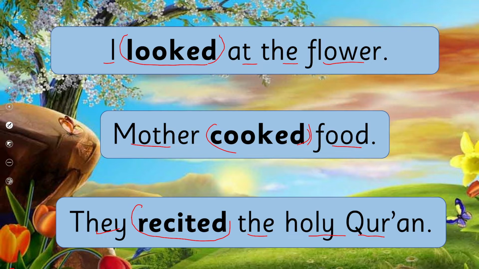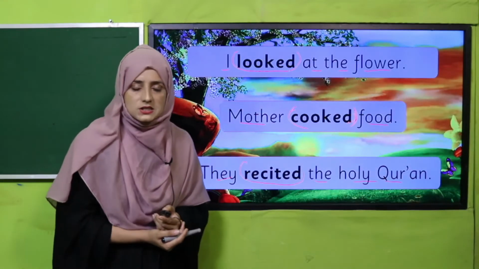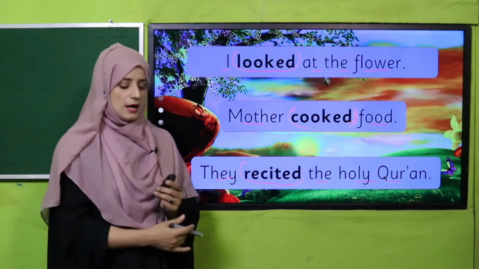But how can we tell? Because the second form of the verb is being used. We always need the second form of the verb when we are talking about past events. So you can judge that. Recited, second form of the verb. In this way we can tell that this tense is past tense and that time is gone.